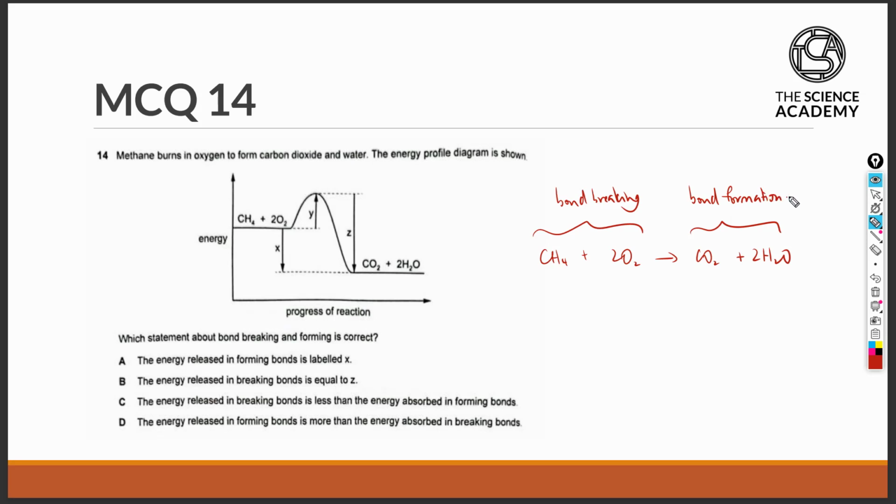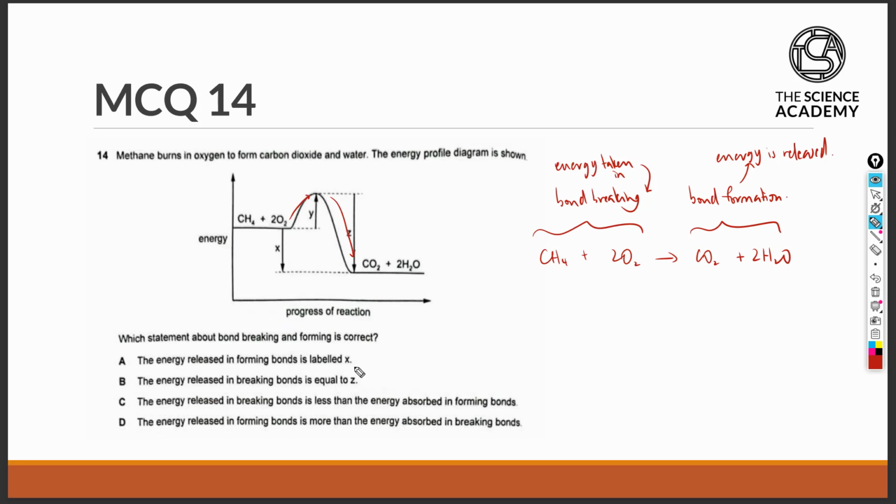In bond breaking, there will be an increase in the energy level of the reactants, meaning energy is taken in from the surrounding to the reactants, causing the energy level of the reactants to increase. While in bond formation, energy is released from the substances into the surrounding. Therefore, we see the fall in the energy level of the substances. Ultimately, the products will be formed. And in this reaction, the products are actually of a lower energy level than the reactants.